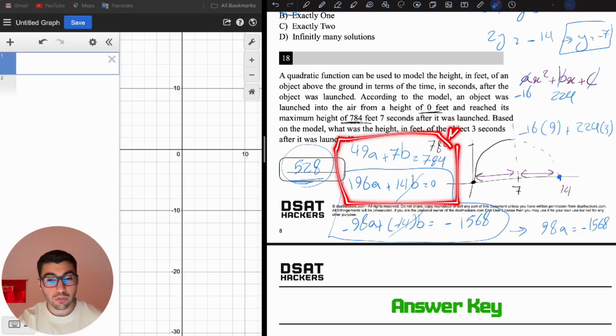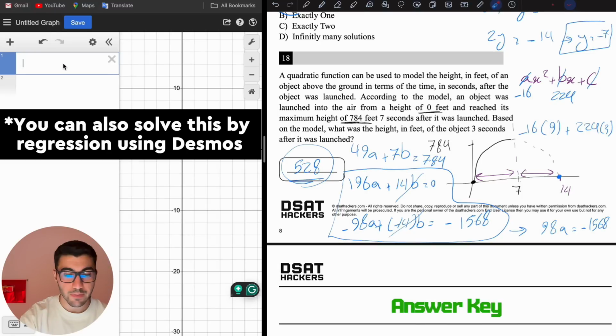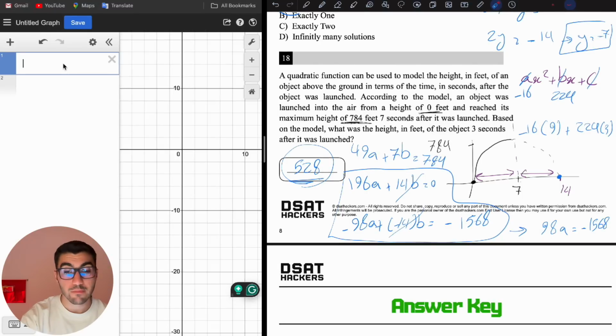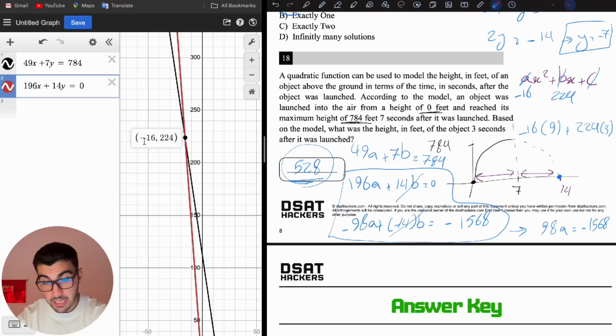At this point, you could use Desmos, but rather than a and b, you're going to write them in terms of x and y. So 49x plus 7y equals 784, and 196x plus 14y equals 0. Here's the intersection, and this is going to be the answer: negative 16 and 224. X was a, so a is negative 16 and y is b, which is 224.